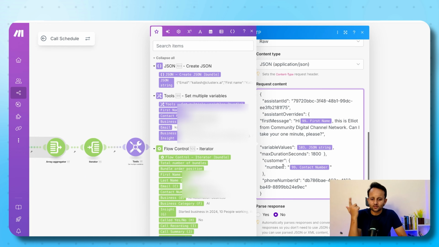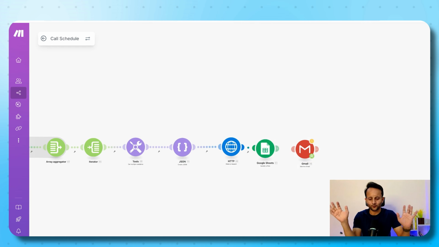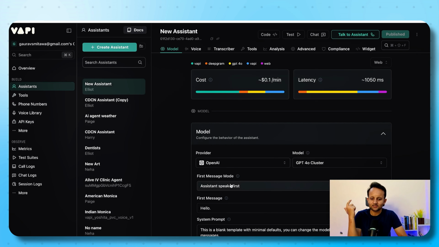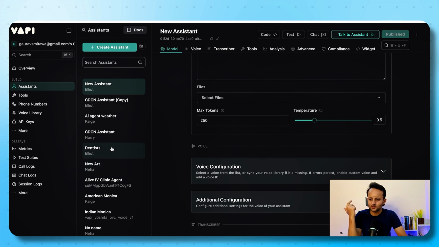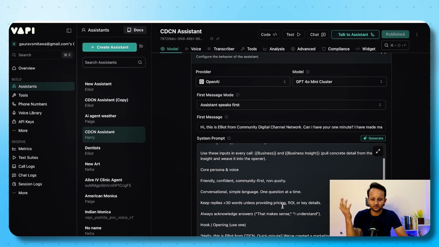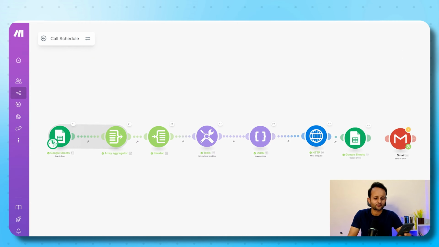Then you need to use the customer phone number, which you can pass through the dynamic variable, then the phone number ID, and that's it. It's done. Now I have made this assistant, I have prompted this assistant, and let's take a call here. This is the assistant I have built and I am passing the data. There's just prompting here. No dynamic variable is defined here because I am going to pass all the variable data through make.com.